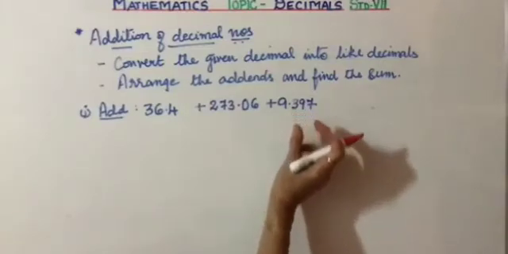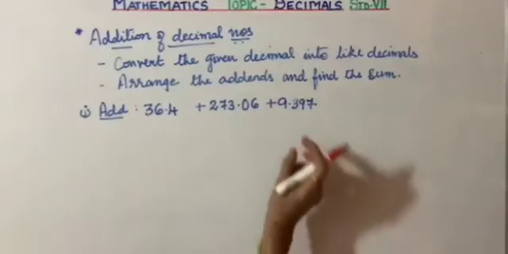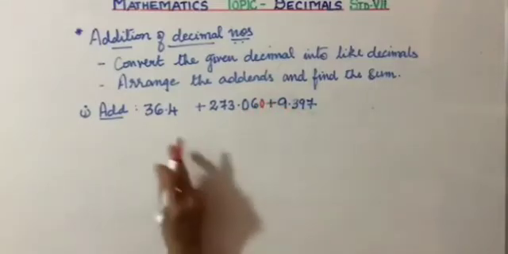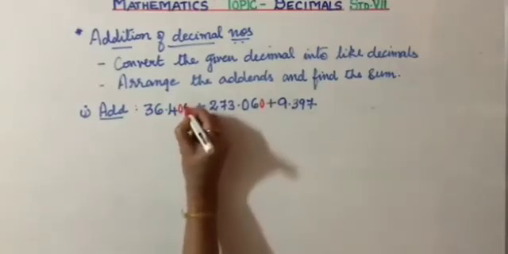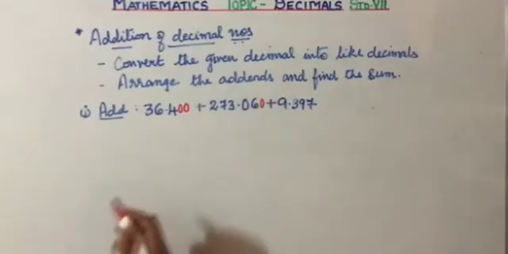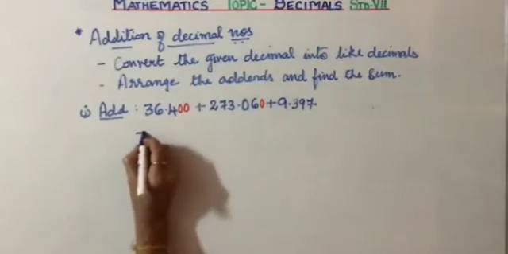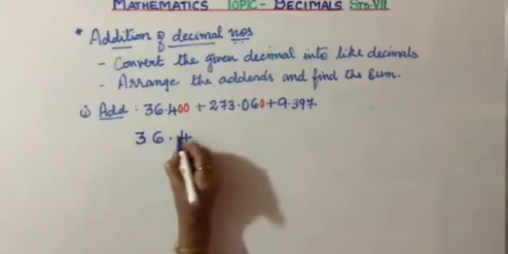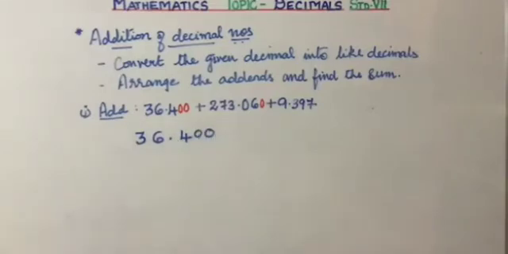We have 3 maximum decimal places. Okay. So, 1, 2, 3. Here we have 1 and 2. Add a 0. We have 1. Add a 0. Add 2 zeros in this case. Okay. Now, arrange it. How do we arrange? 36.400. Please arrange the digits one below the other neatly, children. Otherwise, you will go wrong in finding the sum.